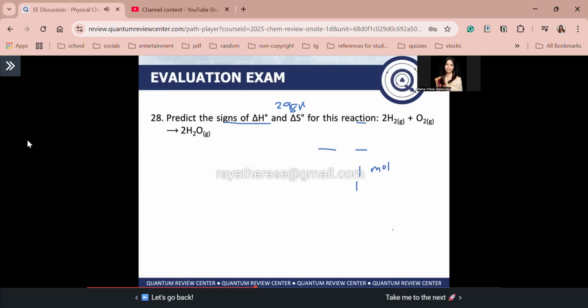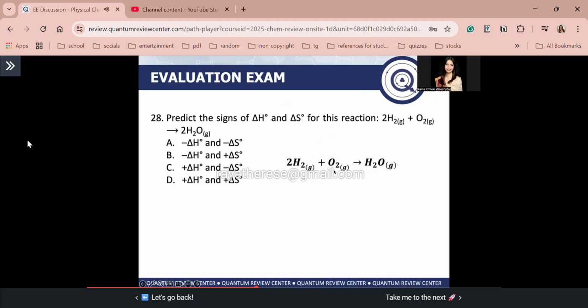Next, we have here a previous board exam question. Predict the signs of delta H naught, the standard enthalpy change, and delta S naught, the standard entropy change, for this reaction. So we have here H2 hydrogen gas plus O2 gas, which forms water vapor gas. Okay? Guys, these are the choices. And this is your reaction: 2H2 plus O2 forms 2H2O gas.